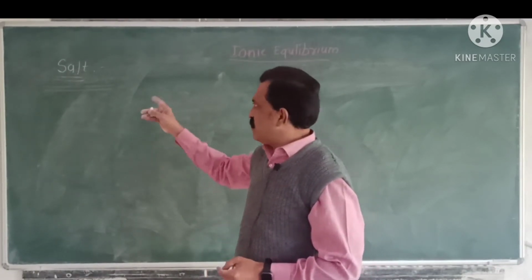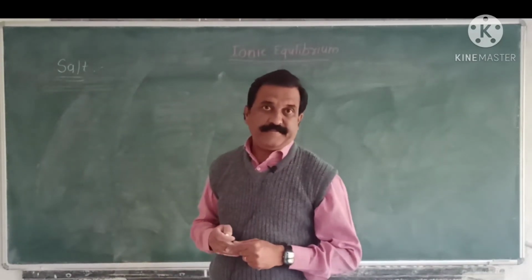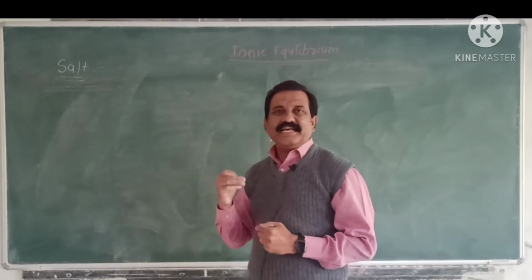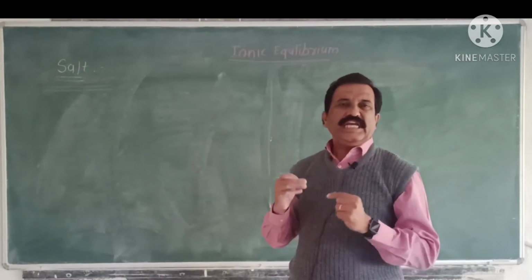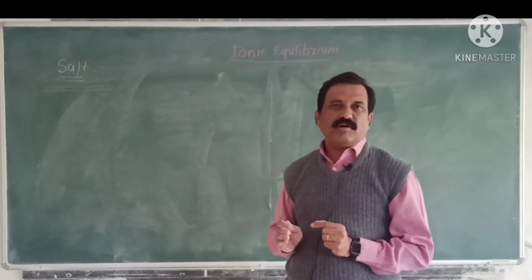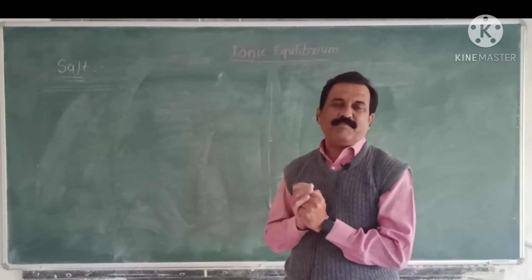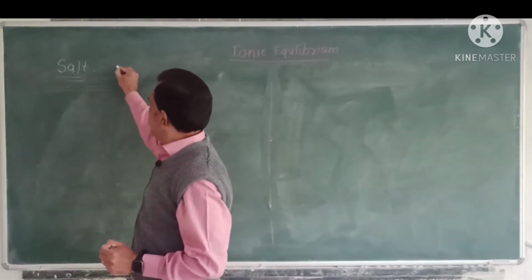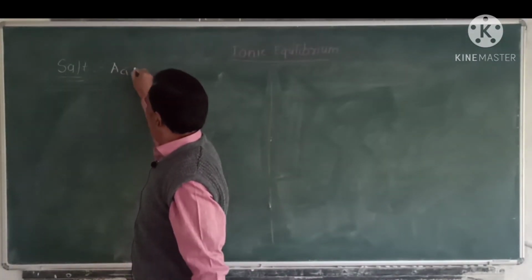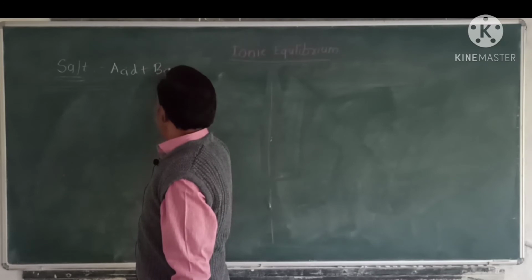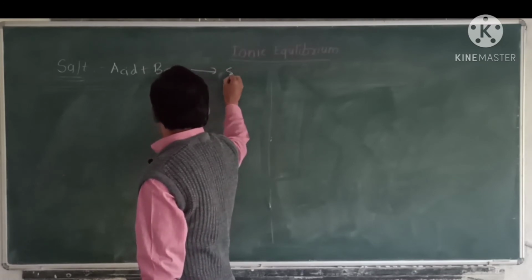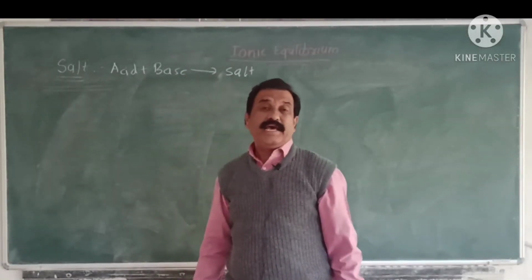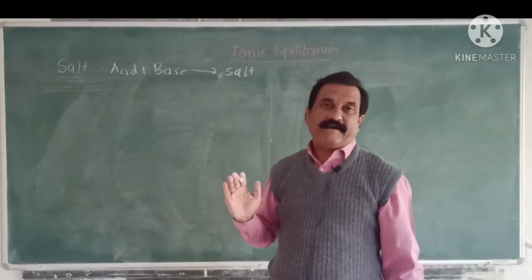That is, a salt is produced by the reaction of an equimolar, or equal, amount of acid and base. When an equal amount of acid reacts with a base, it produces a salt. That is, salt is the product of an acid-base reaction.